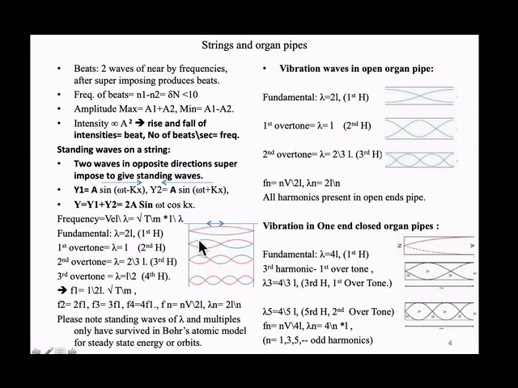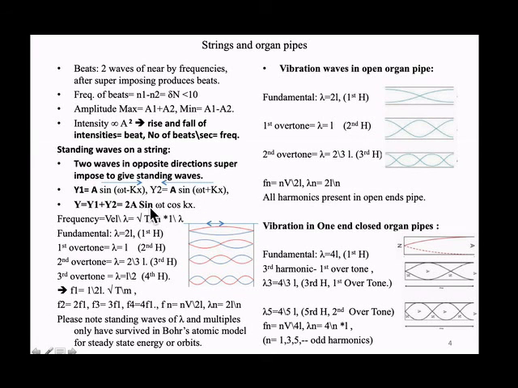Let us say a standing wave. There is a string here, both ends fixed, and I provide tension and release. The string starts going up and down. That means the wave is going from here and being reflected, like a hill or a cliff. It gets reflected back. So when these two waves superimpose, what is happening? The wave going to the right side is y equals A sin(omega t minus kx). The wave coming in the opposite x direction is A sin(omega t plus kx). When they superimpose, what do we get?